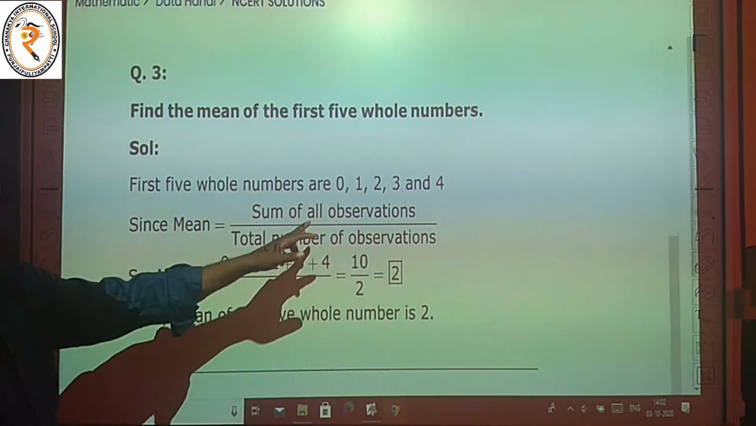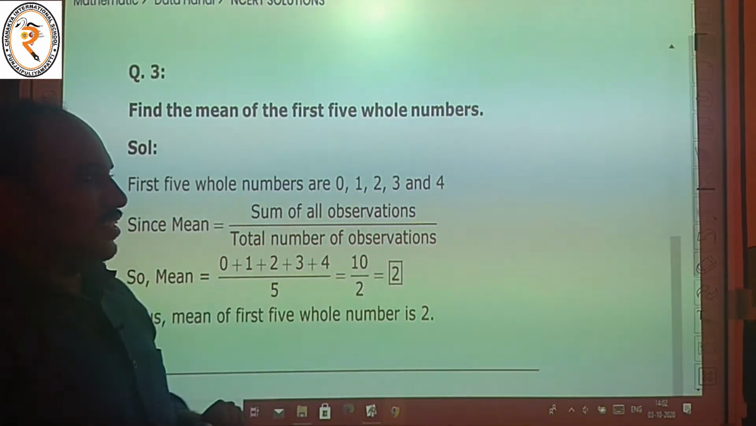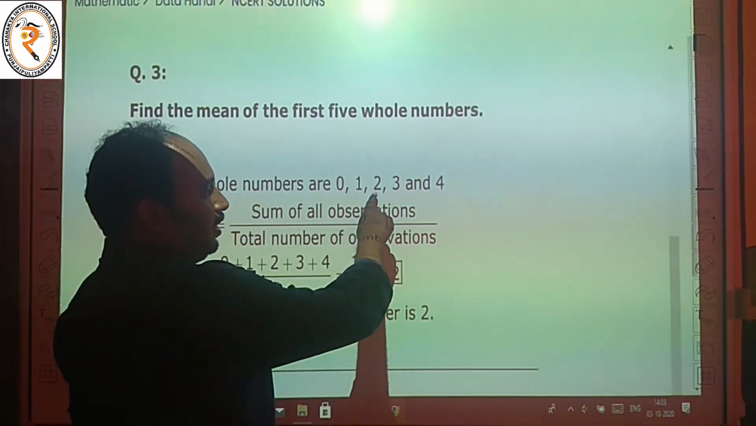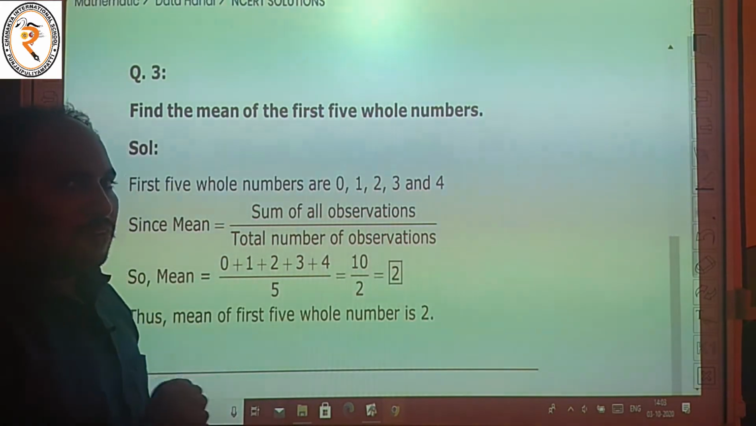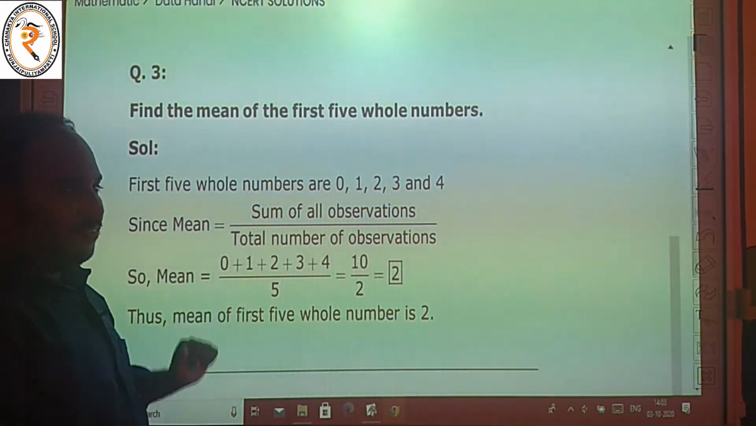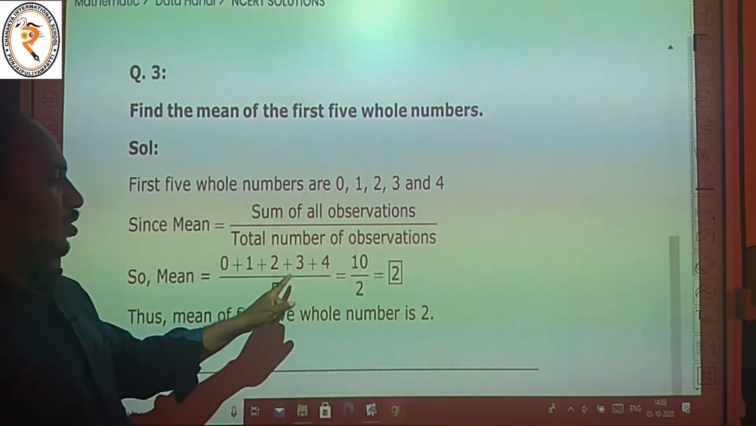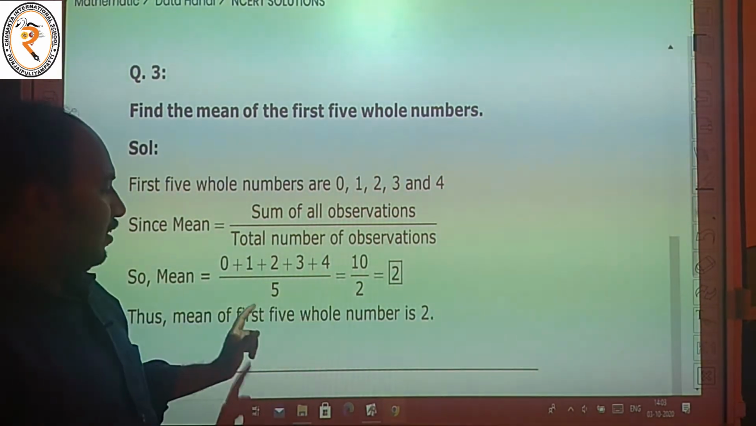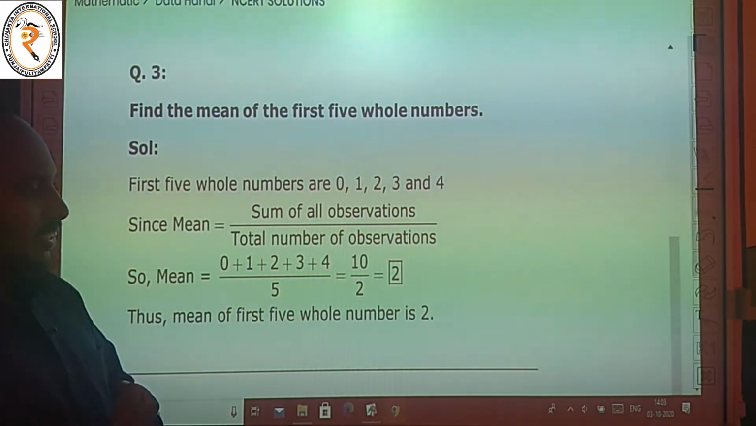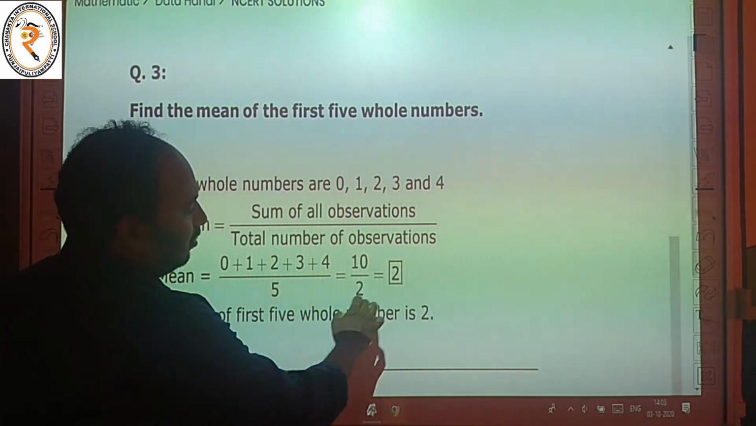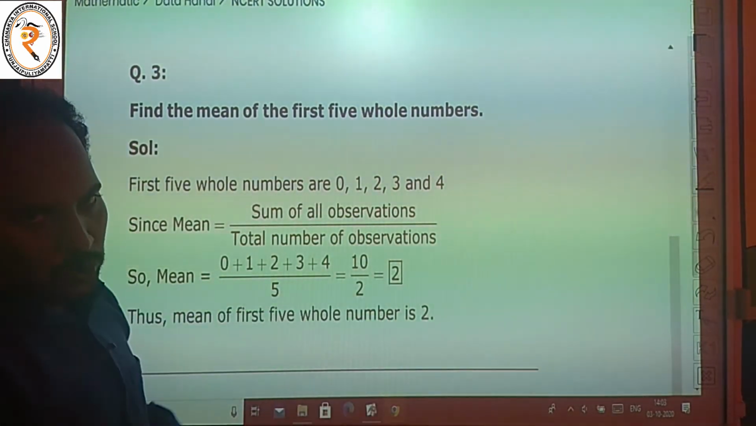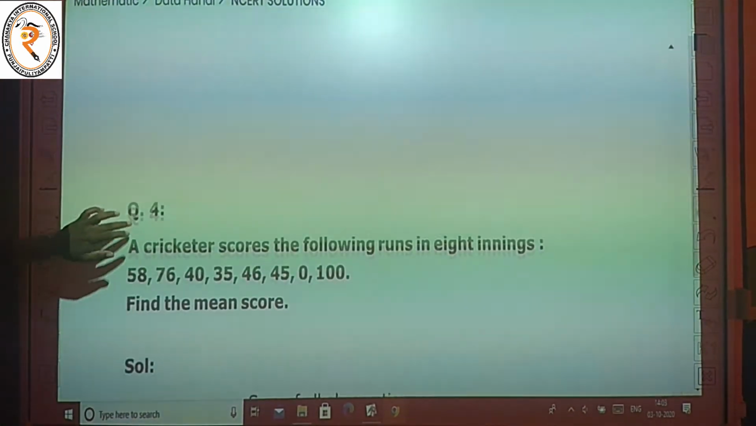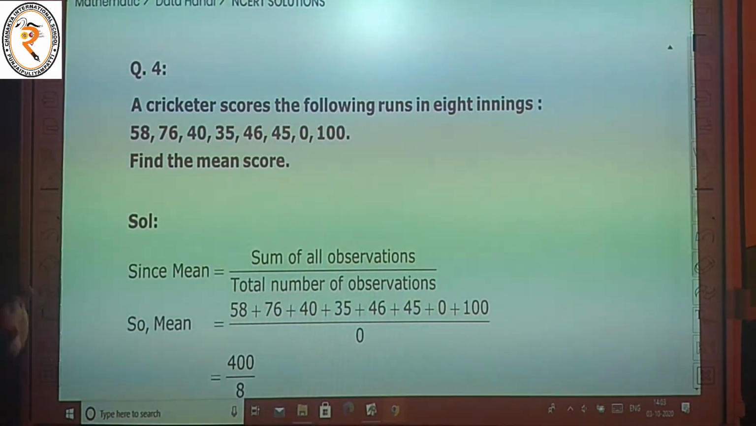Then divided by the number of observations. 1, 2, 3, 4, 5. The total number of items is 5. So the sum 0, 1, 2, 3, 4 is equal to 10, then divided by 5. 10 divided by 5 is equal to 2. Our answer is 2. Then question number 4.